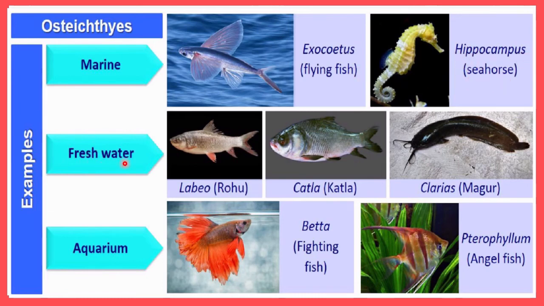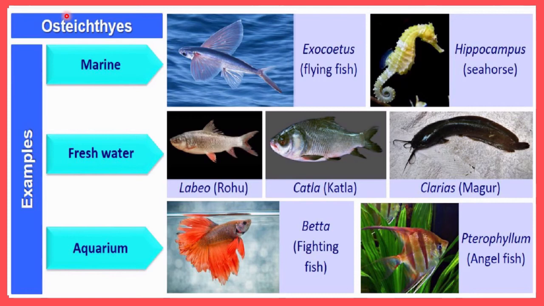Then the freshwater examples are Labeo, that is also called rohu; Catla, also called katla; then Clarias, that is called magur. And this is the aquarium group, the domesticated aquarium fishes that are mostly kept in the aquarium at the house. This is Betta, that is also called fighting fish.